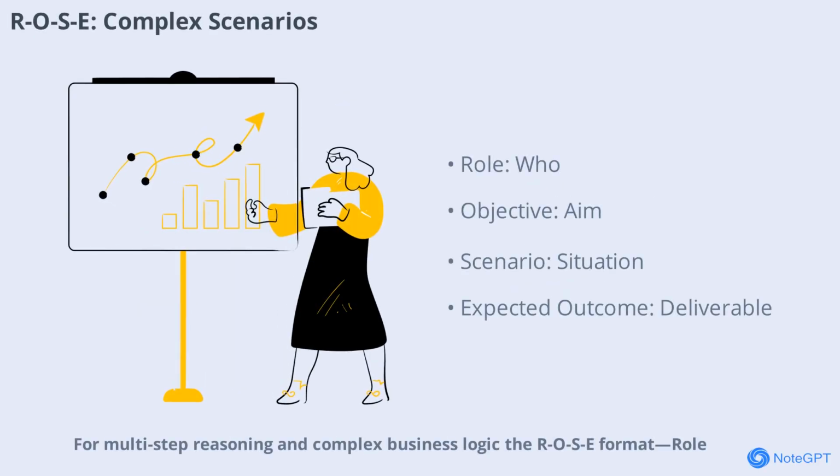For multi-step reasoning and complex business logic, the ROSE format, role, objective, scenario, expected outcome, is ideal. It's designed for situations where you need detailed analysis and clear deliverables. For example, role: operations consultant. Objective: identify supply chain bottlenecks. Scenario: retail brand with 2-week delays. Expected outcome: table with failure points and solutions. This structure helps break down complicated problems into manageable pieces.